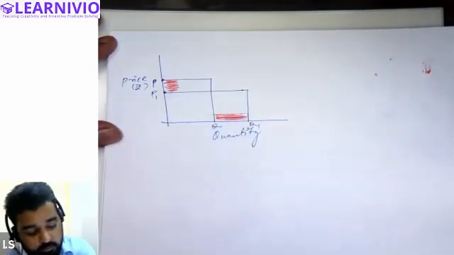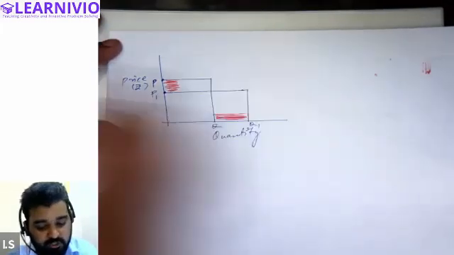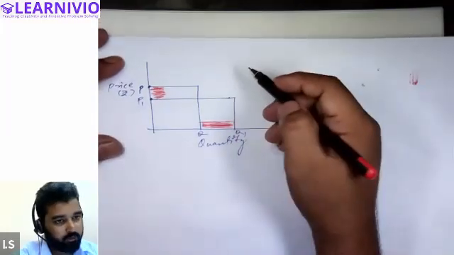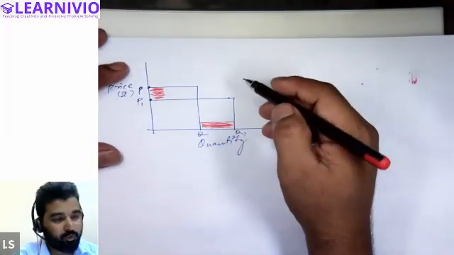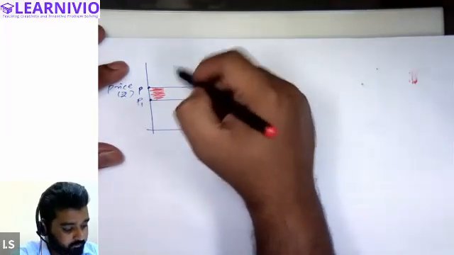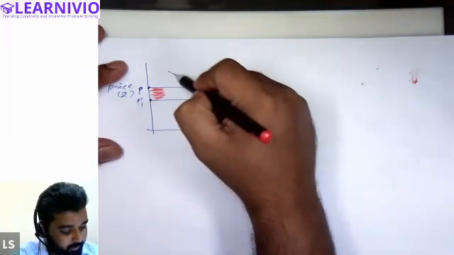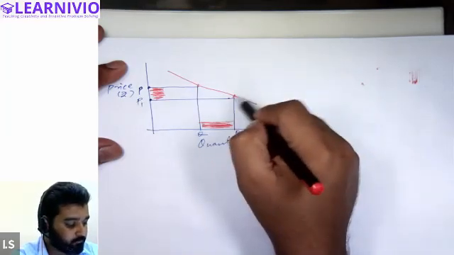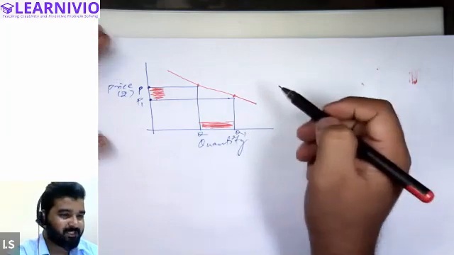So when demand of the commodity changes more as compared to the change in price, we will call it greater than unitary elastic or highly elastic demand. And you will notice that this time the demand curve will be flatter as compared to the earlier demand curve. Earlier demand curve was much steeper.